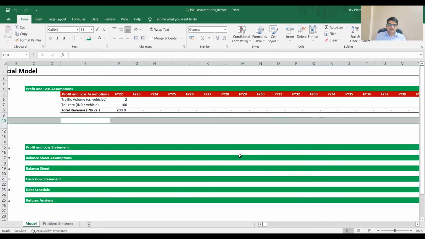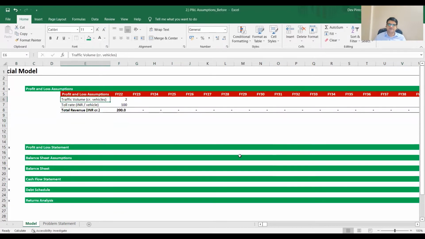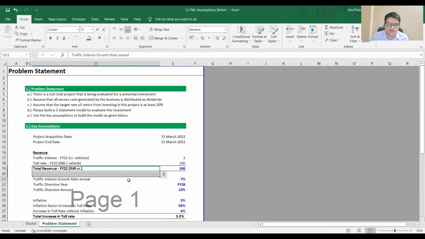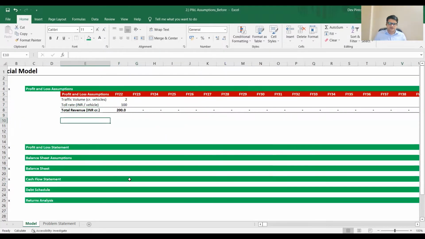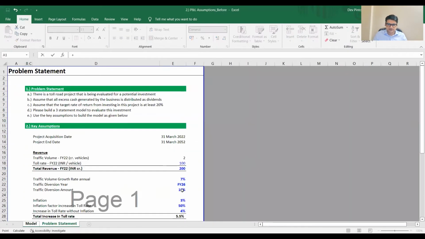So let's start with traffic volume, right? What are some of the assumptions they've given us? How is this going to grow? They've told us to assume annual growth rate of 7%. There's going to be 10% diversion only in FY26. So let's build that. Growth is nothing but, let's link it.